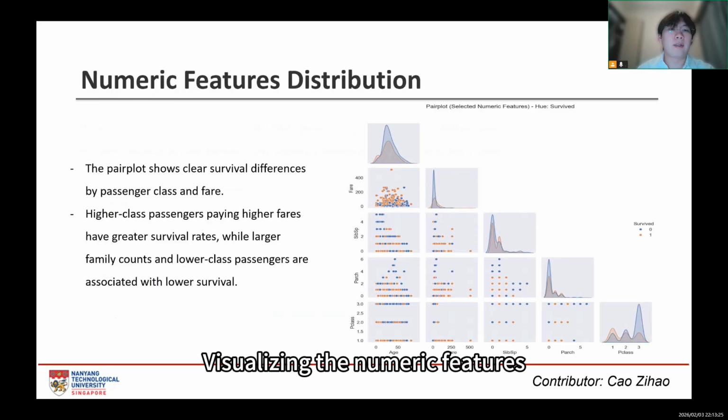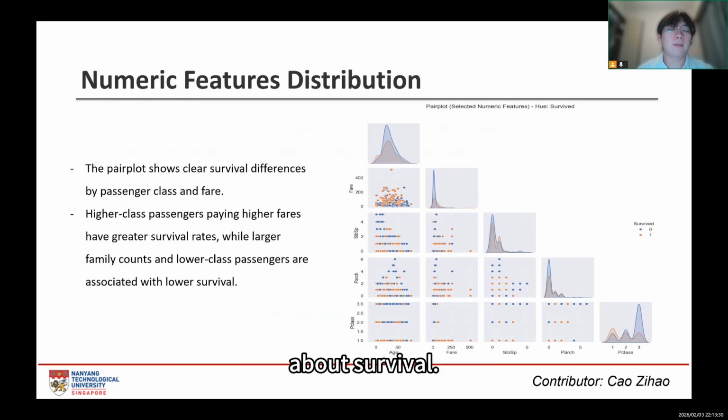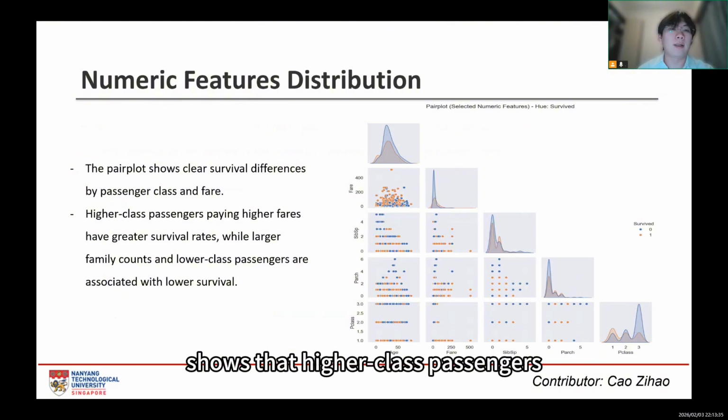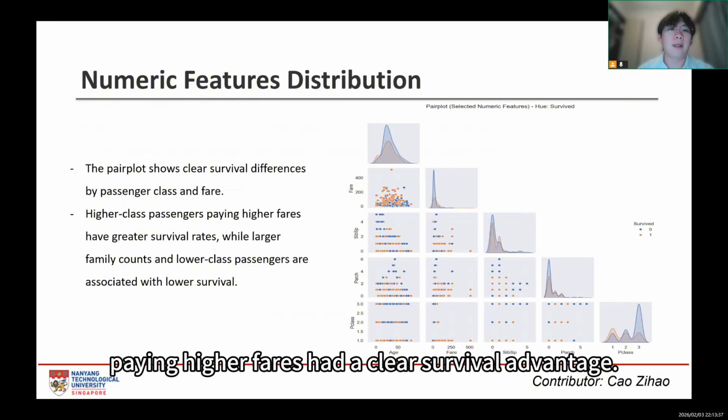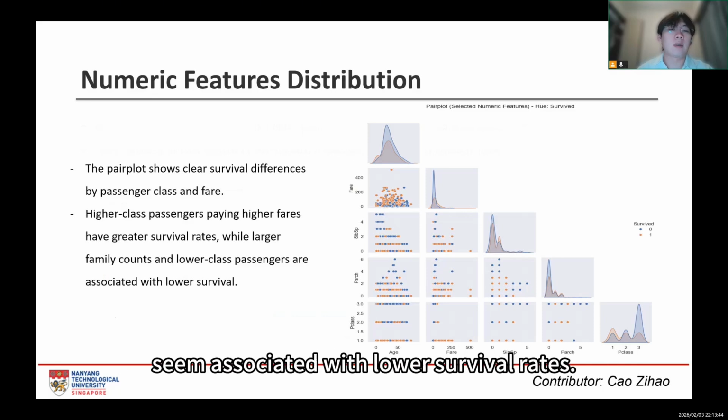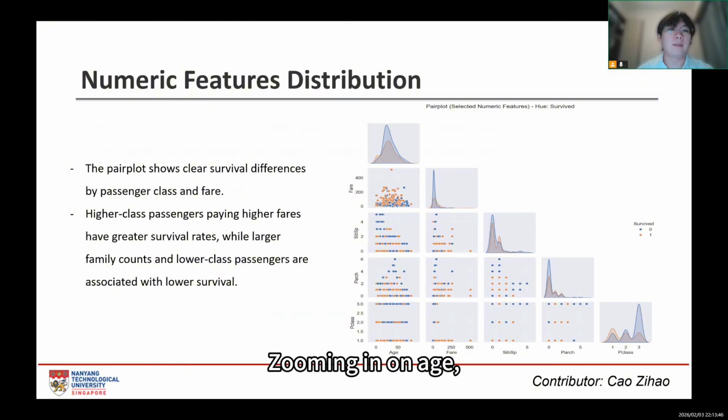Visualizing the numeric features via a pair plot gave us our first clue about survival. The hue distinction between blue and orange shows that higher class passengers paying higher fares had a clear survival advantage. Conversely, large family counts seem associated with lower survival rates.